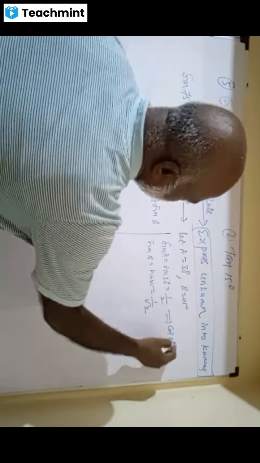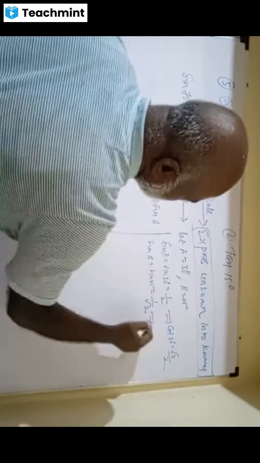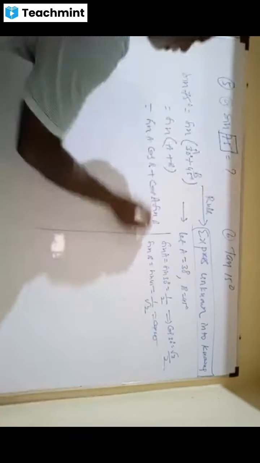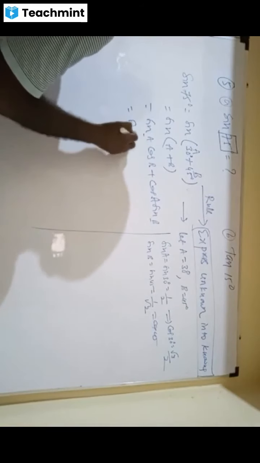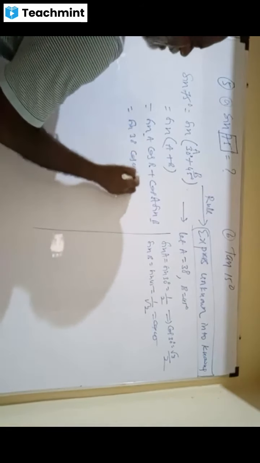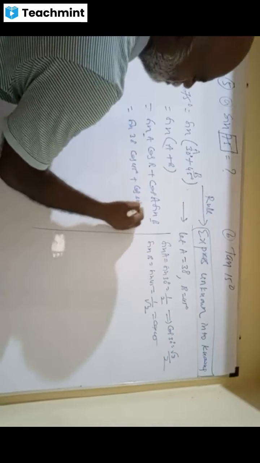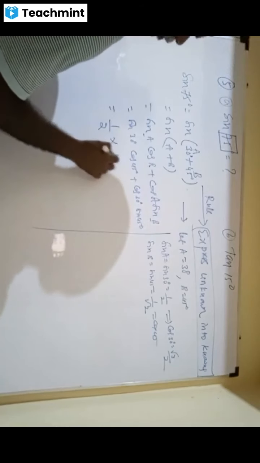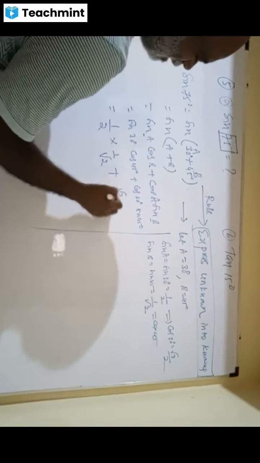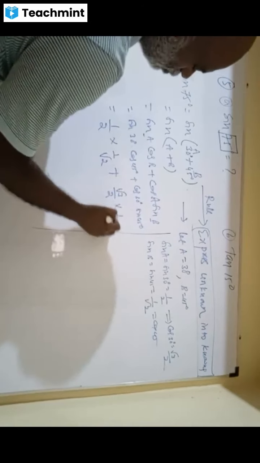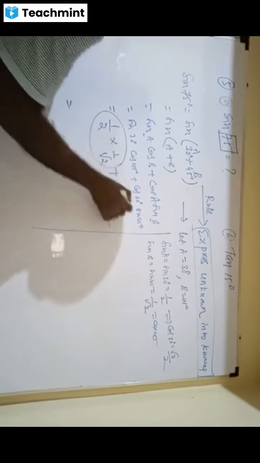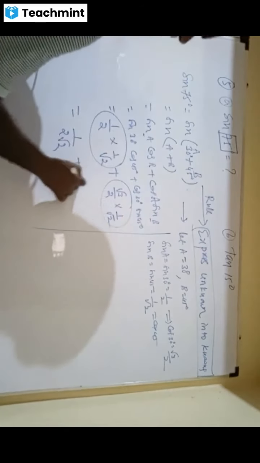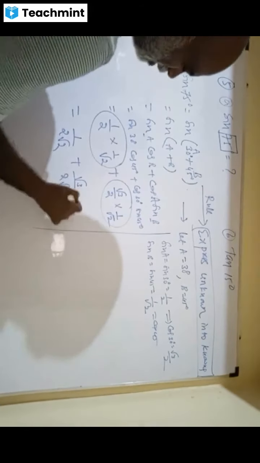Similarly, cos 30 is root 3 by 2, and cos 45 is 1 by root 2. So sin 30 cos 45 plus cos 30 sin 45. It's 1 by 2 into 1 by root 2, plus root 3 by 2 into 1 by root 2. This is one item, this is another item. So this is 1 by 2 root 2 plus root 3 by 2 root 2.